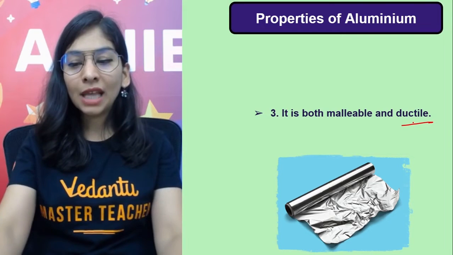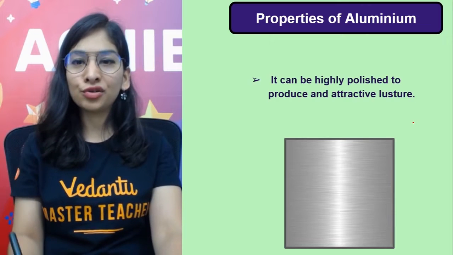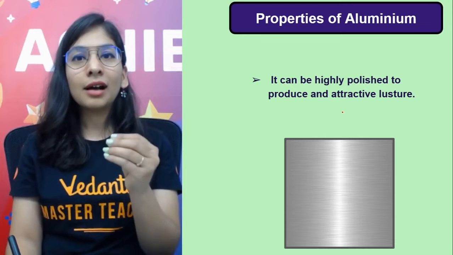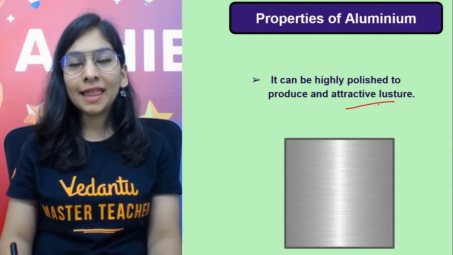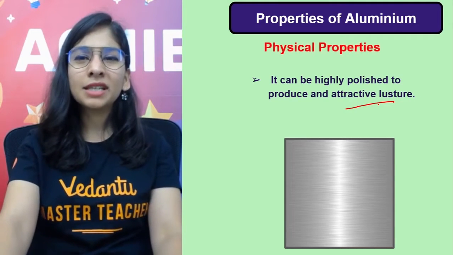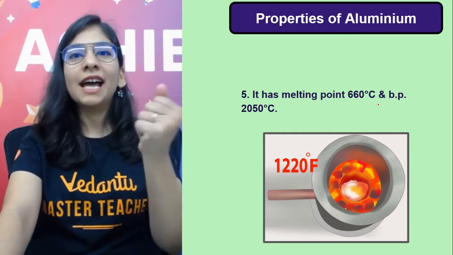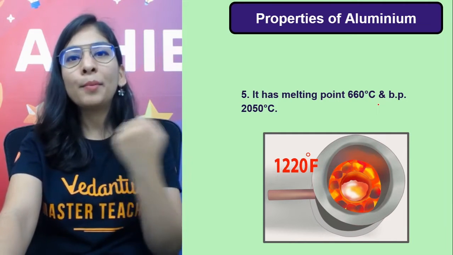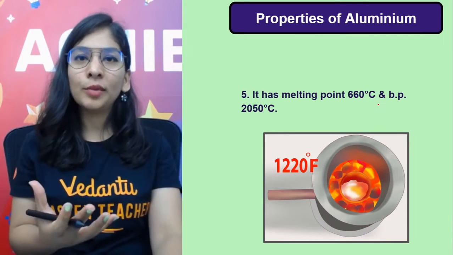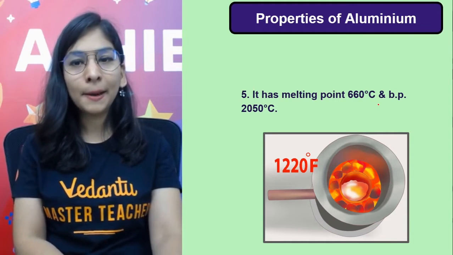Ductile, making wire. Nowadays we are using aluminium wire also in place of copper wire, so this is something that you should know. It can be highly polished to produce a good luster, a good shine also, and it can be anodized to give very attractive looks at times. But the best part is it becomes dull very easily, because that's a reactive metal that reacts with atmospheric oxygen and develops a protective layer of aluminium oxide over it, which is a good thing because it's not letting aluminium react further and is protecting it from corrosion also. That's a great thing.